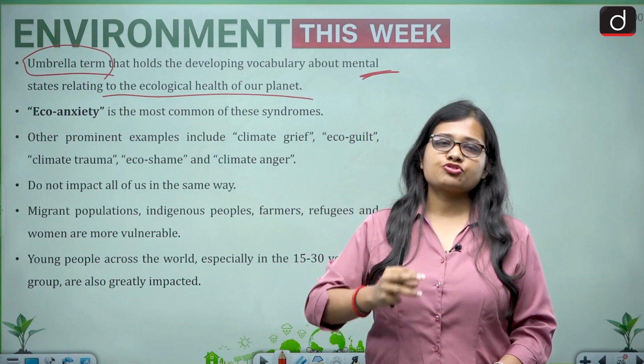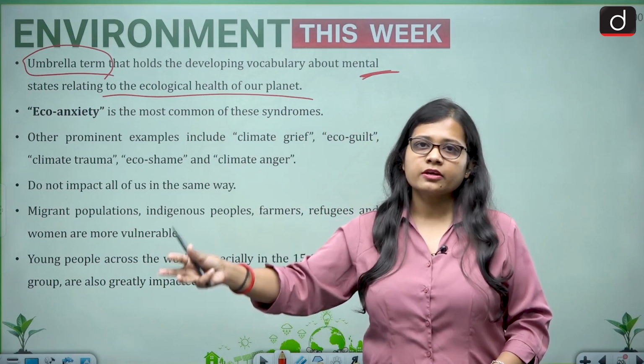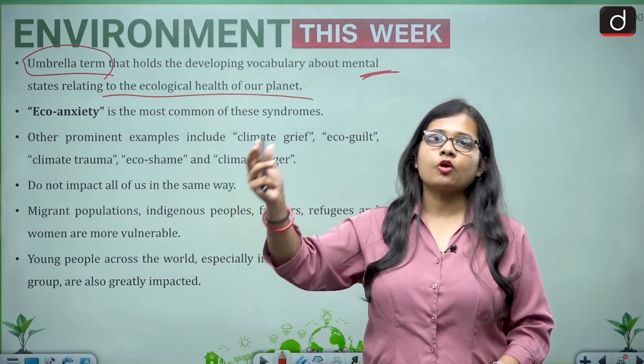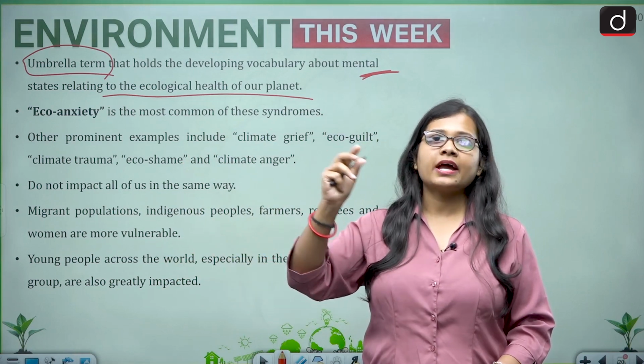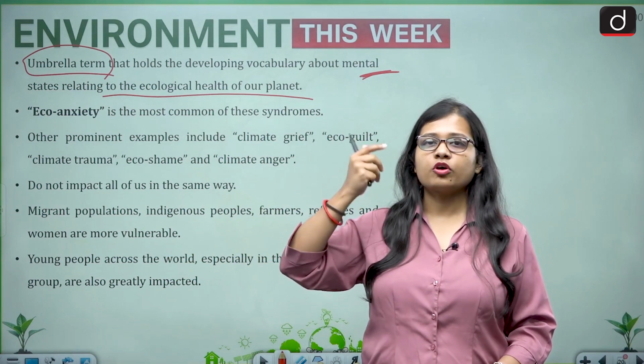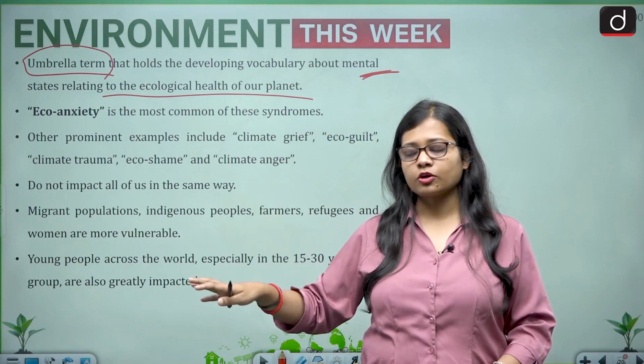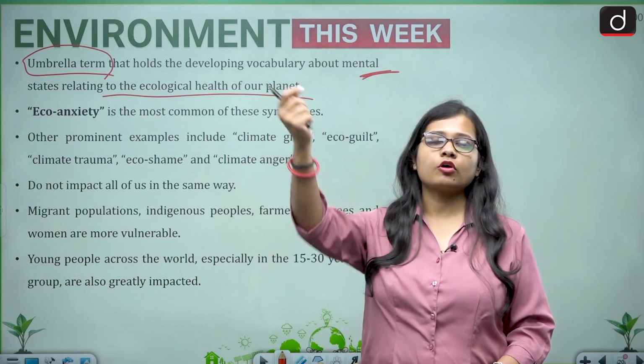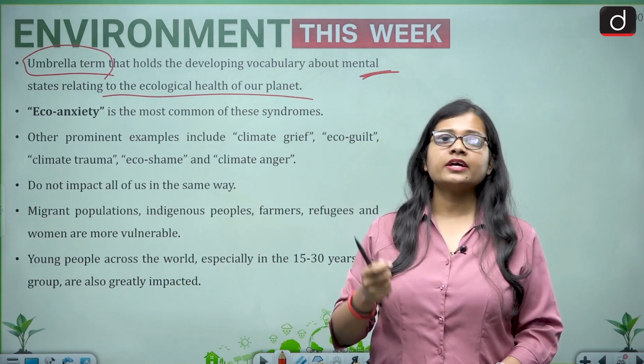That mental stress associated with something wrong happening in the environment is what is called psychoterratic syndrome.